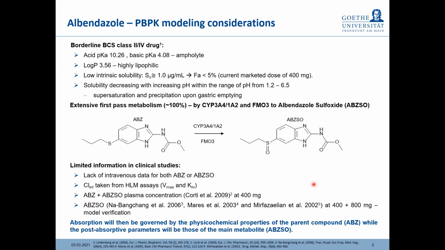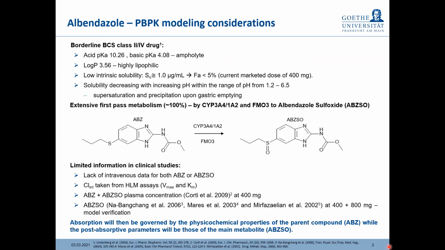Thank you very much. But before we go into the details of the PBPK model, it's important to describe the study compound itself and any considerations that we have to take into account while setting up the PBPK model. To start with, albendazole is a BCS class 4 drug.